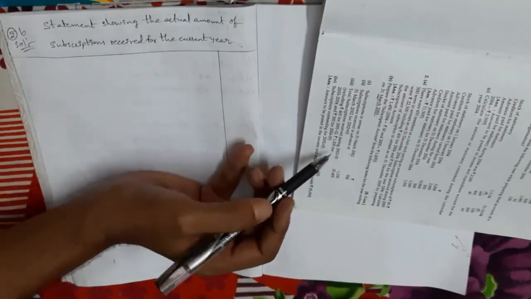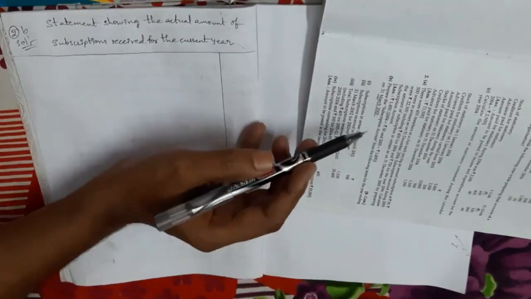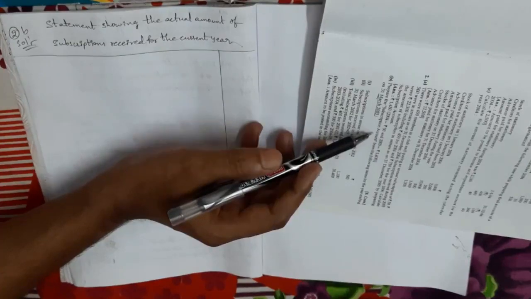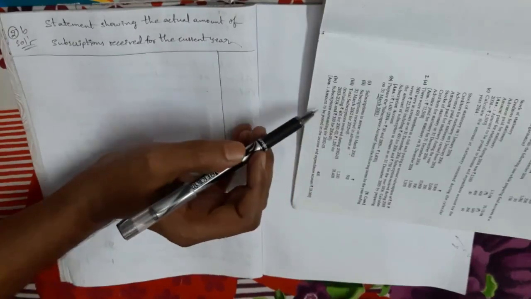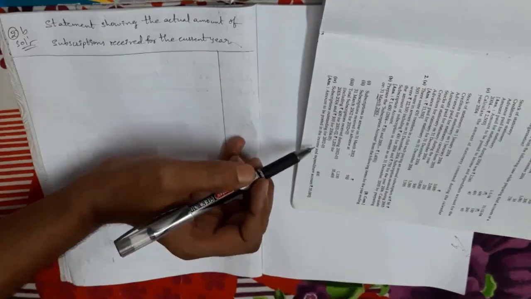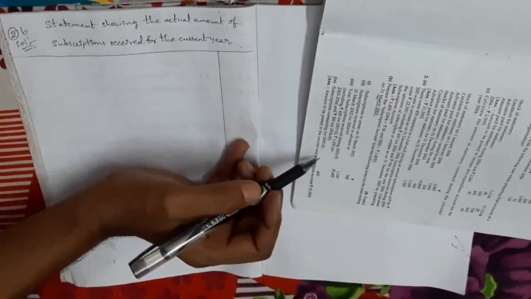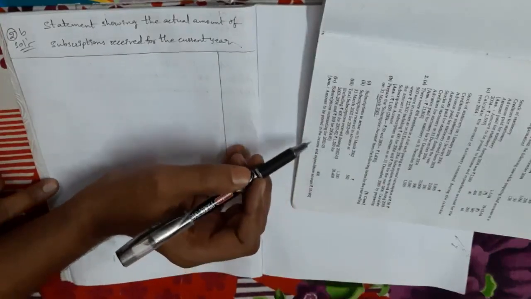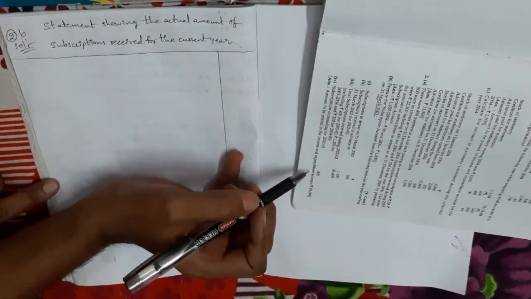By this information it is asking to prepare the subscription account. But my dears, from the exam point of view, the subscription account is not important. Only the calculation of the amount which we post in income and expenditure account is important. So first of all, I am calculating the amount which comes in the income and expenditure account credit side.